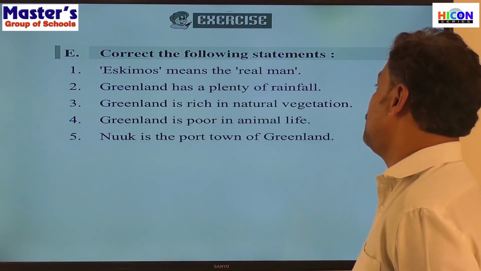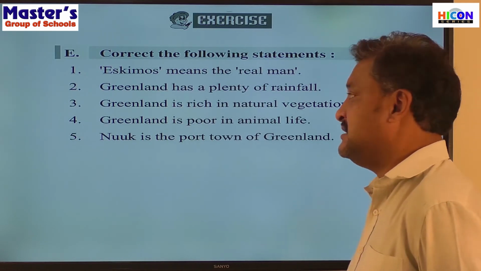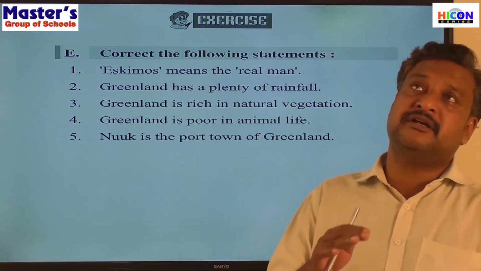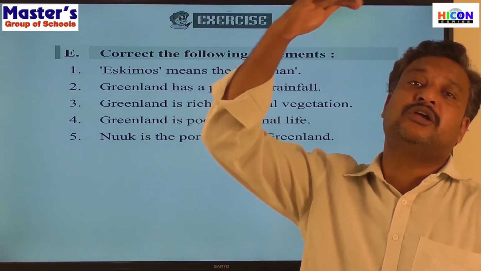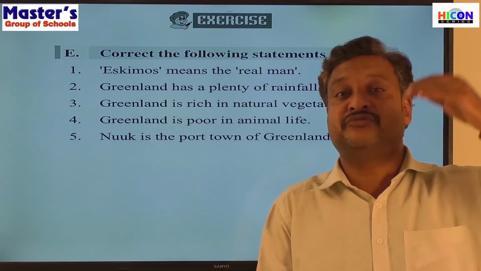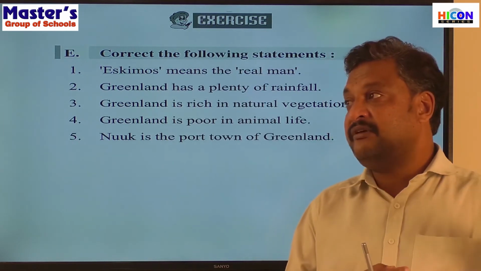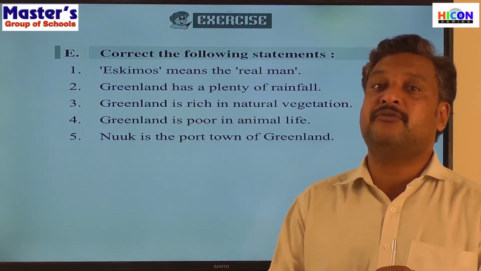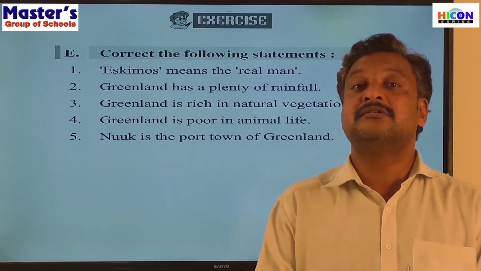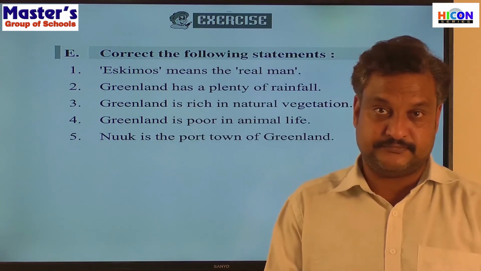Greenland is rich in natural vegetation. Impossible, isn't it? In some regions of Greenland, the ice cover is around 2 to 3 kilometers thick. In the previous chapter, we have seen that in the rainforest region, the maximum height of the trees is 60 to 70 meters.